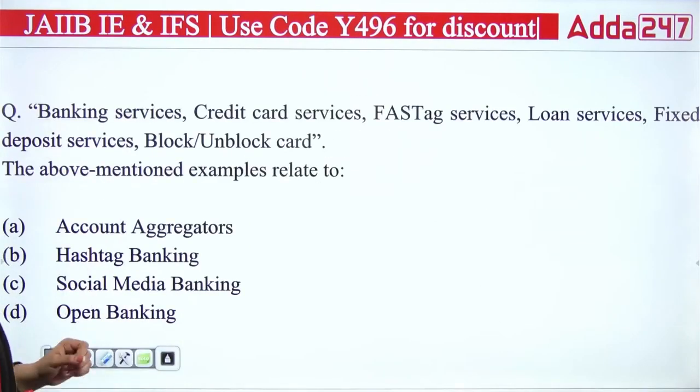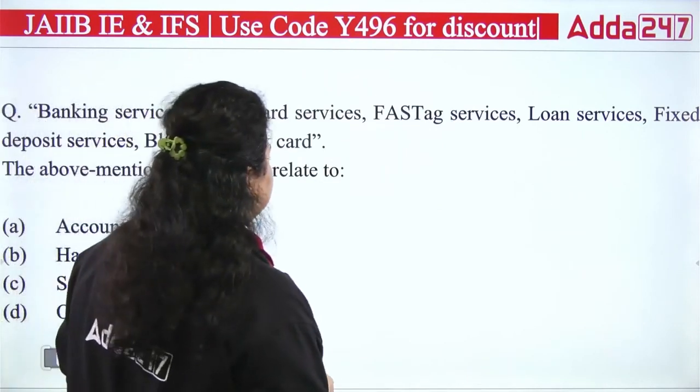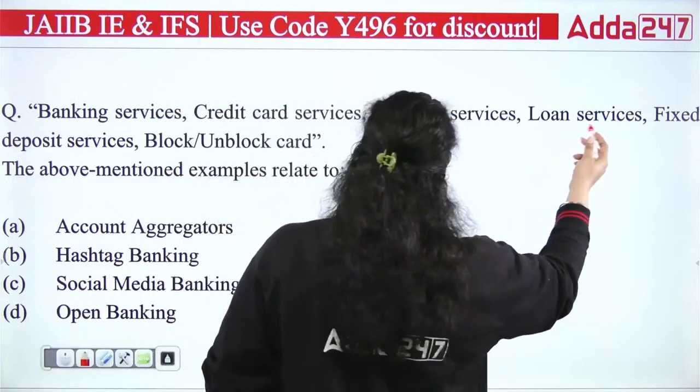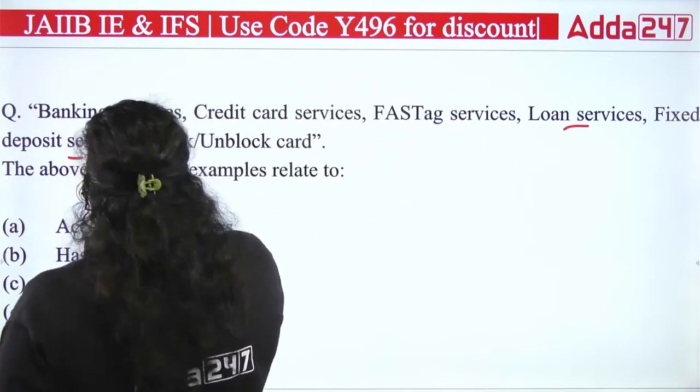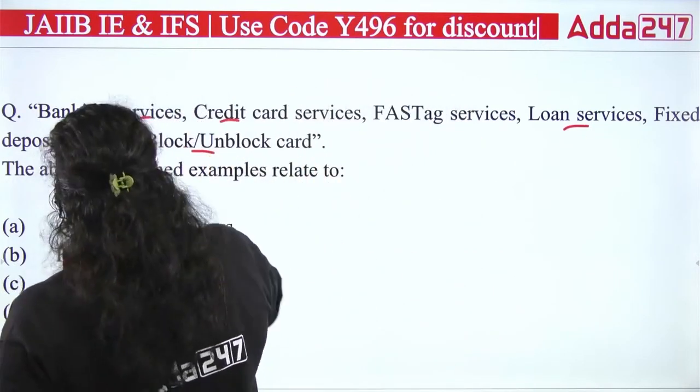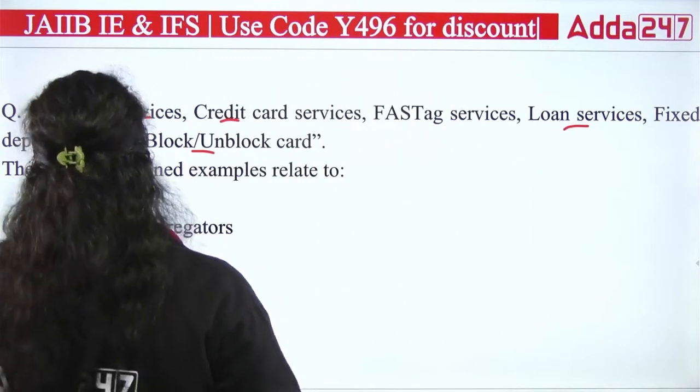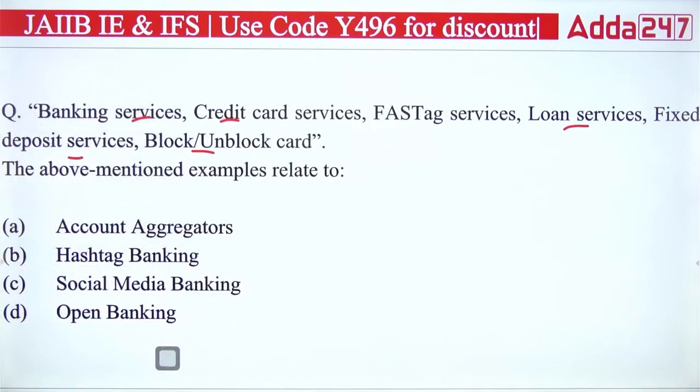Next, banking services, the credit card services, the FASTag services, the loan services, fixed deposit services, block unblock card services. The above mentioned examples relate to which of the following? So you are providing banking service, credit card service, FASTag service, loan services, fixed deposit services, block and unblock cards.